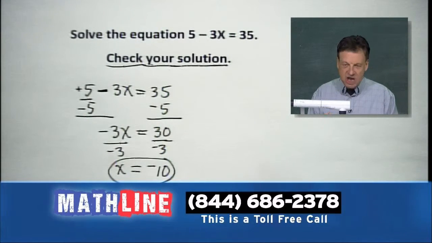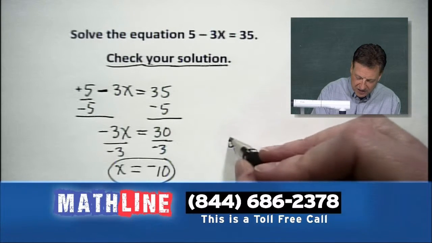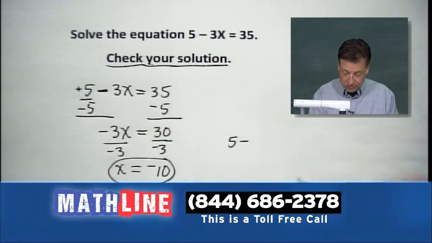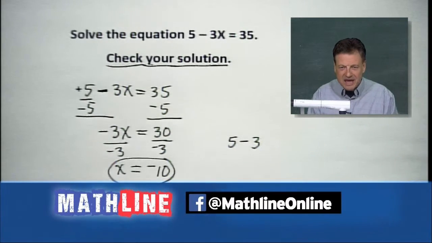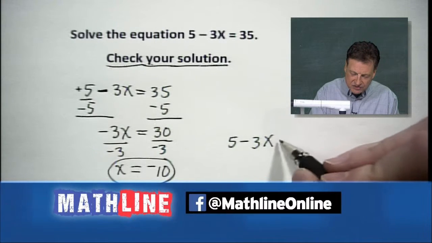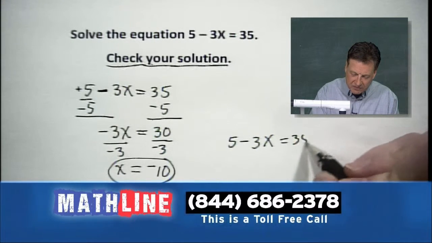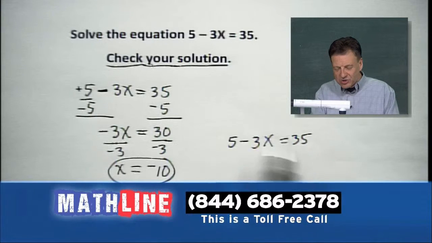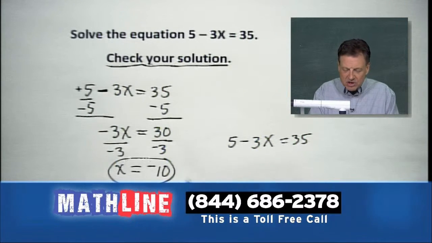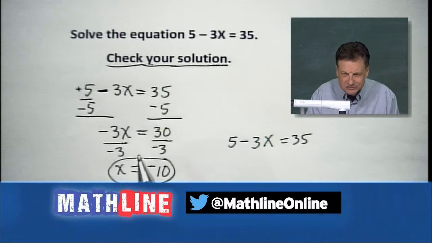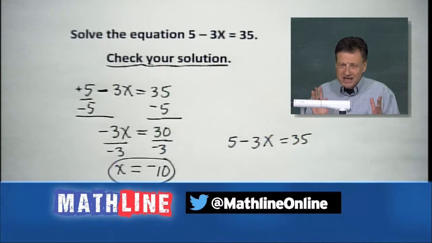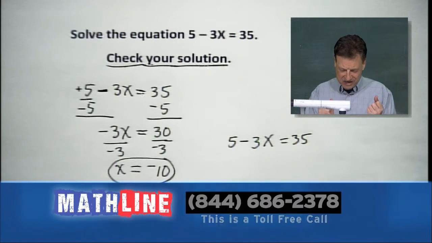Quick check. Time to check, right? And this one is one you can do mentally, but we're going to do it physically. How about that? We've got 5 minus 3x equals 35. Let me caution everybody: go back to the original equation when you check, because you might have made a mistake right off the bat. The whole idea of checking is to make sure you don't make any mistakes.